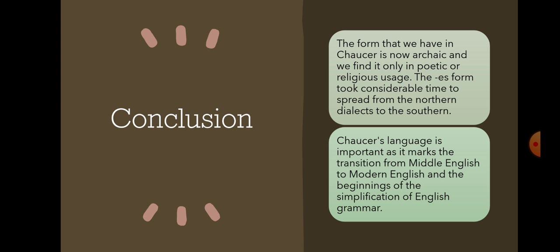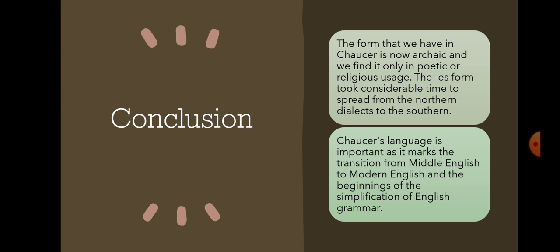The es form took considerable time to spread from northern dialect to southern. The es form that we mentioned earlier took considerable time to spread from northern dialect to southern. The usage of es was there in the northern dialect, and gradually it became part of the southern dialect also.